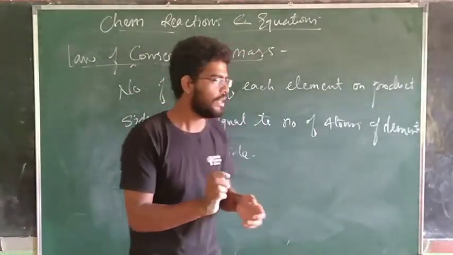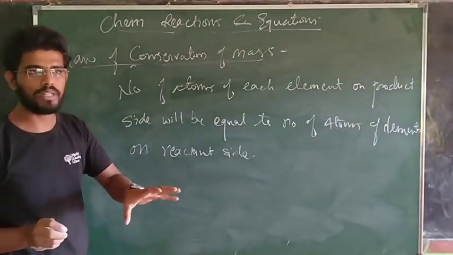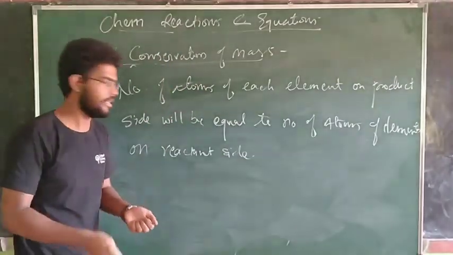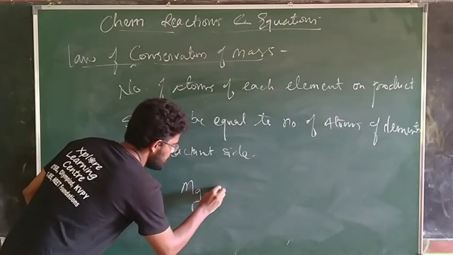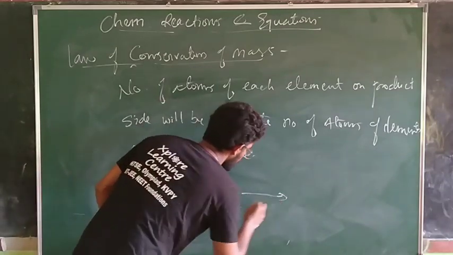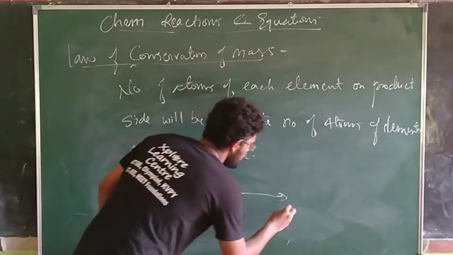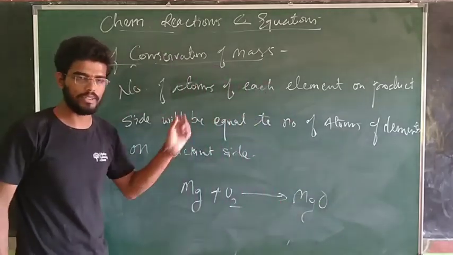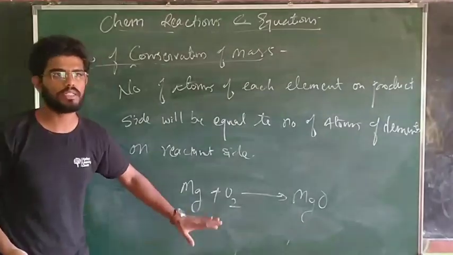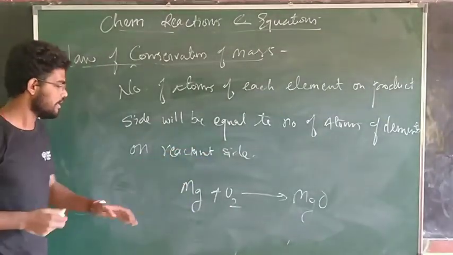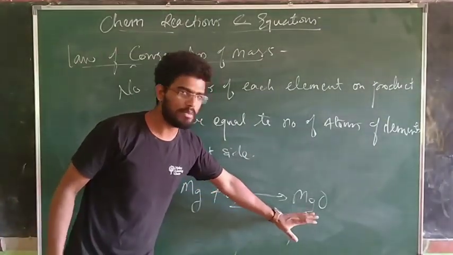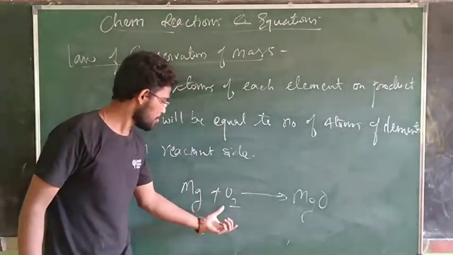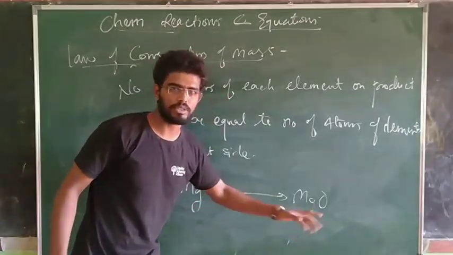We saw one reaction when we burnt that magnesium stick yesterday. We wrote it as magnesium plus O2, Mg plus O2 gives you MgO. This was the reaction that we saw. We understand this law with the help of this chemical equation. Mg plus O2 gives magnesium oxide. Magnesium reacts with oxygen and it gives you magnesium oxide.